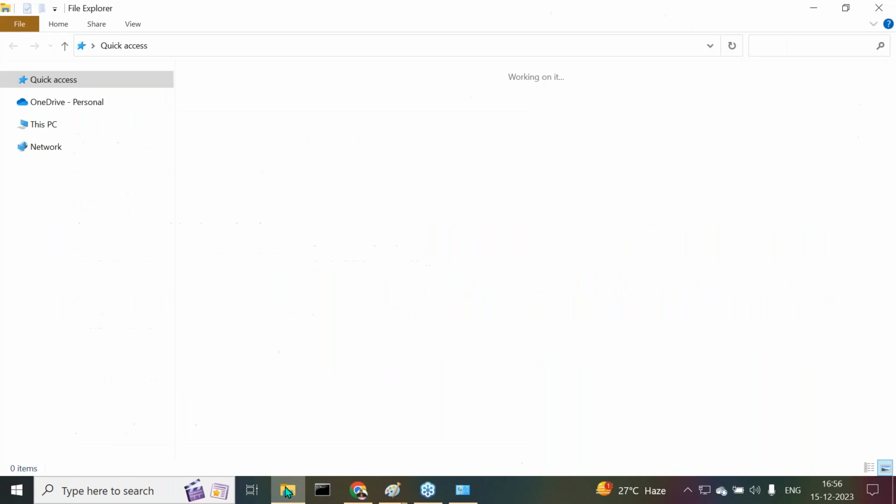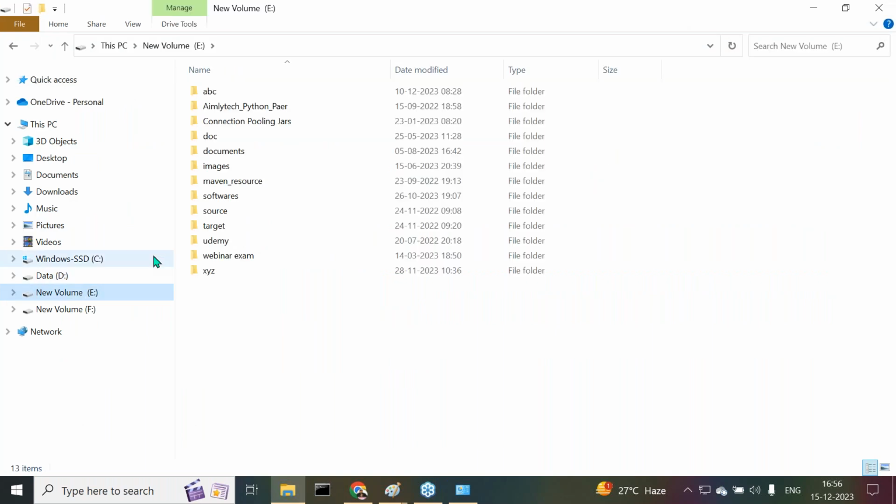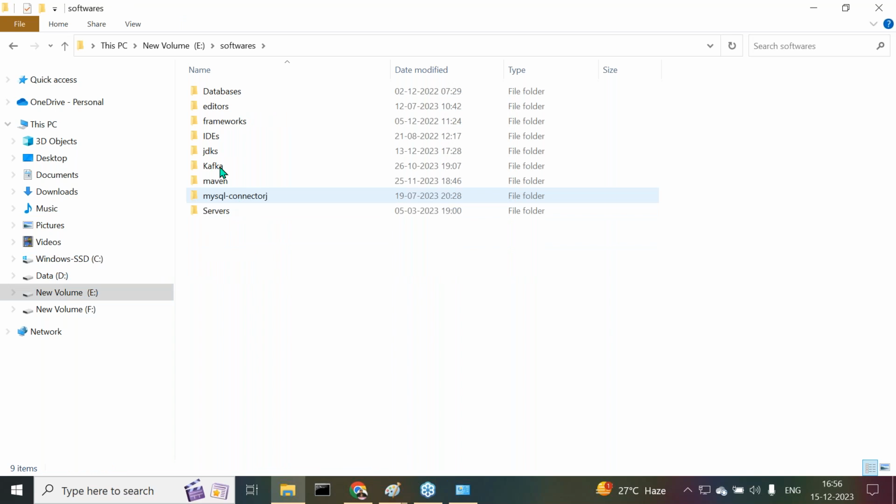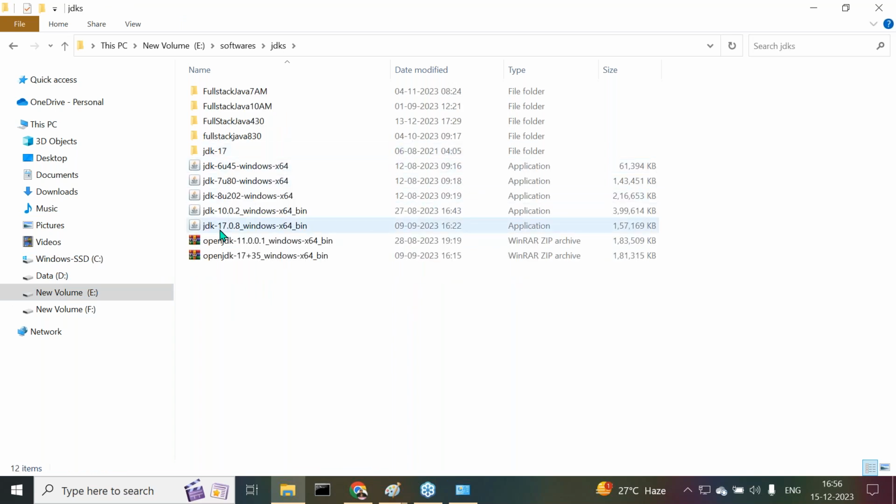You know, I already keep all my Java software under the E drive. Inside the E drive, in softwares, in JDKs, JDK 17 is also available. Now, of course, JDK 17.0.8 underscore Windows 64 bin is available. Now I directly want to execute it. If I double click on it, automatically the installation will start.